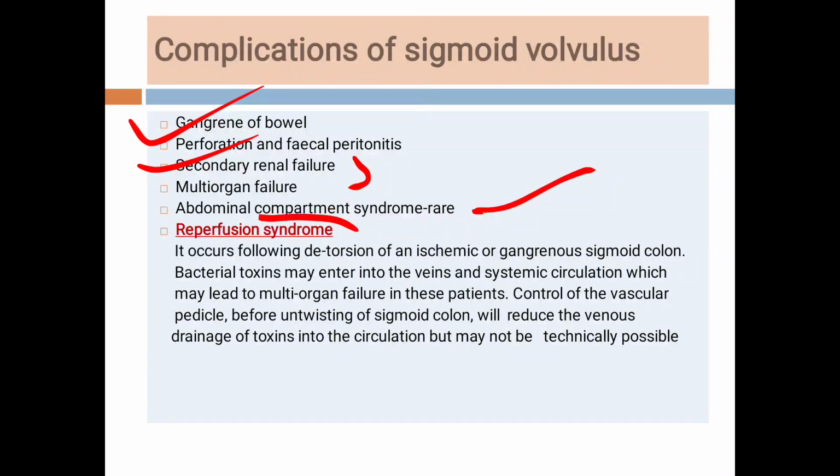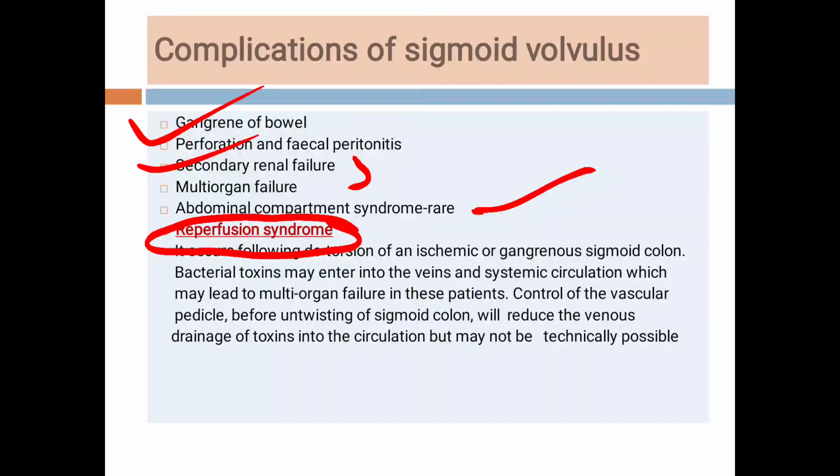Now students, this is important, reperfusion syndrome. So what is reperfusion syndrome? If there is a gangrene of the sigmoid colon, then on opening the abdomen, before doing the detorsion of the colon, we have to ligate the vascular pedicles. Otherwise, what will happen if we do the detorsion?